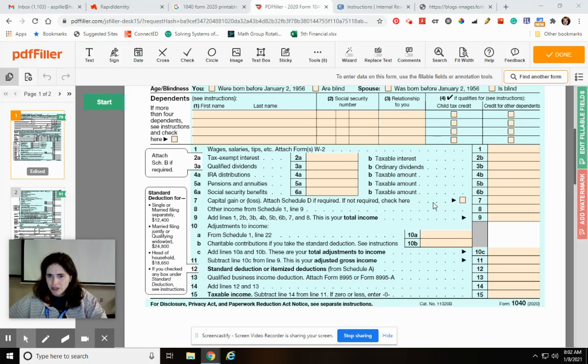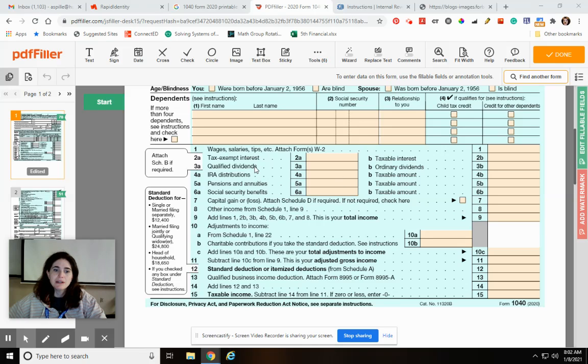Then you get to the parts where it says to do something. So see where there's an arrow? That's where you're supposed to do stuff, not just put numbers. So line 9, it says add lines 1, 2B, 3B, and so on. This is your total income. So she would add that plus whatever other stuff that she got.